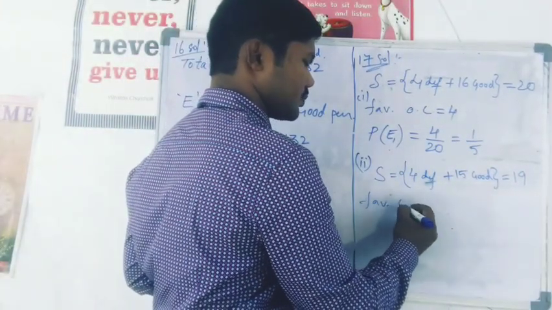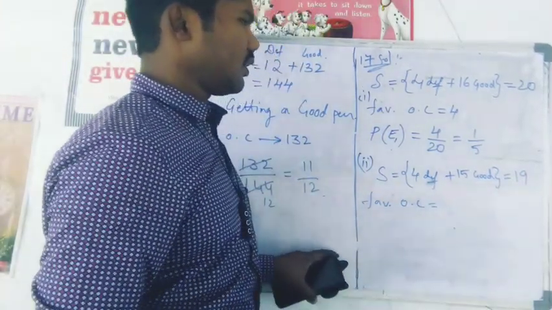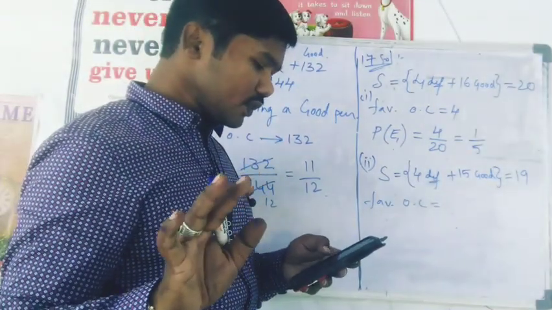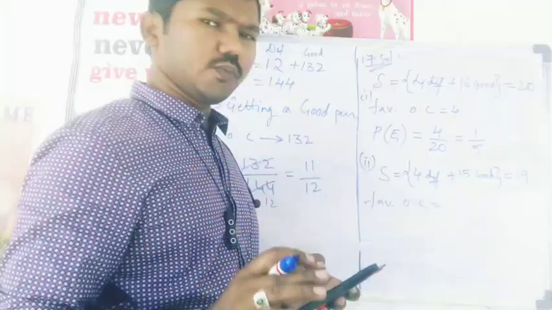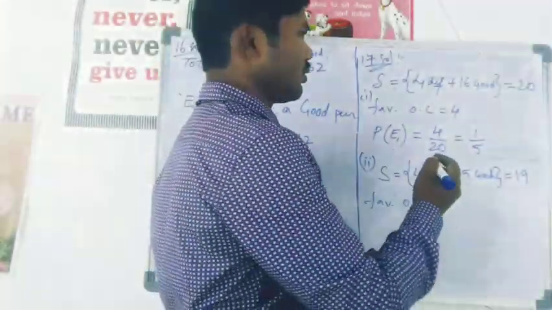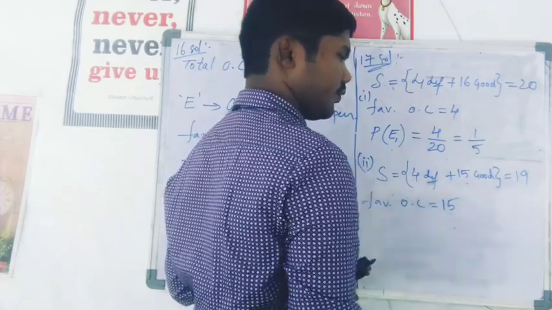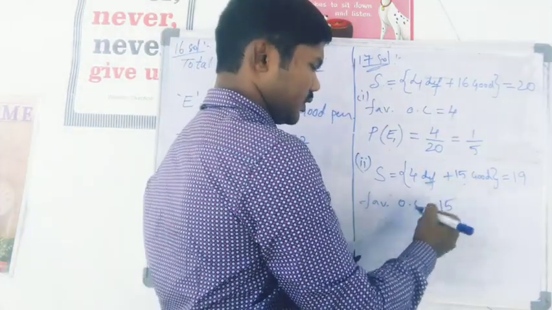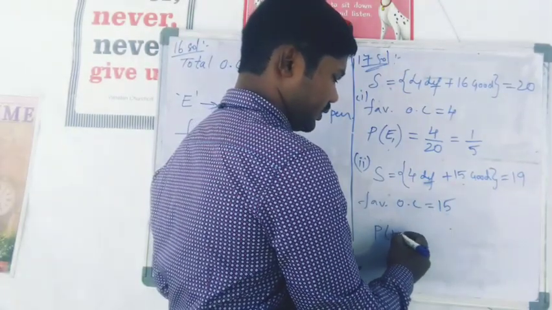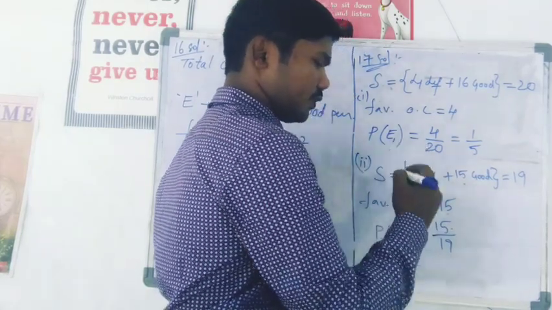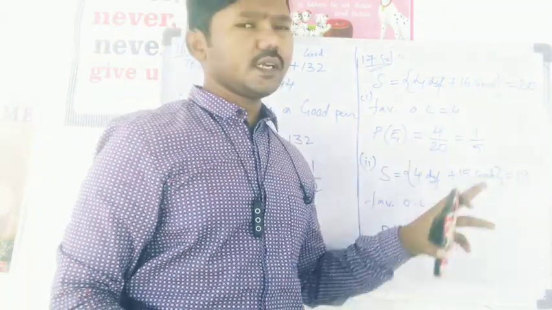Now favorable outcomes: in the second event, what outcome do you want? You want a non-defective bulb, meaning a good one. How many good bulbs are there? 15. So the probability of event E2 is 15 by 19. 15 in your favor, and total outcomes are now 19.